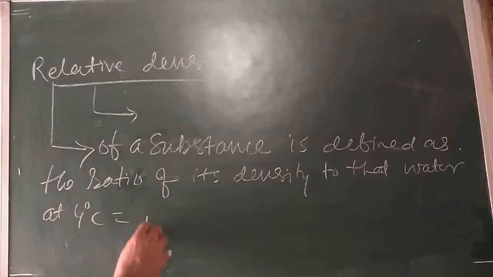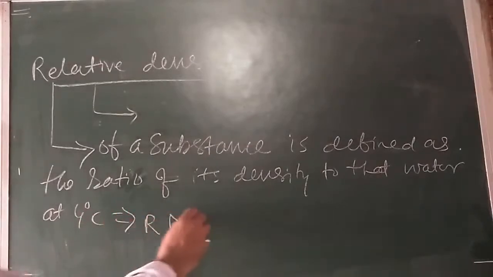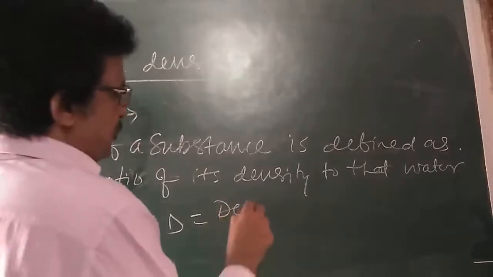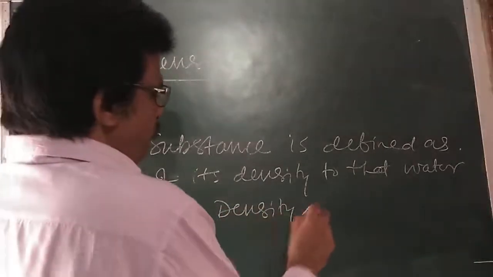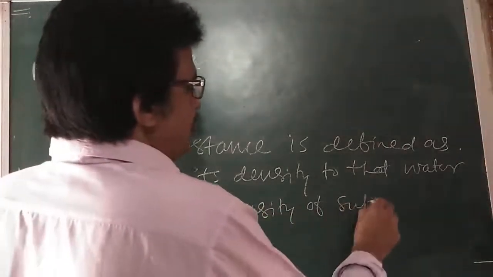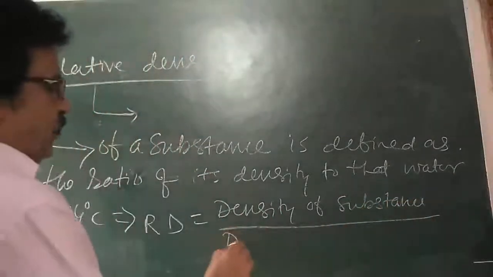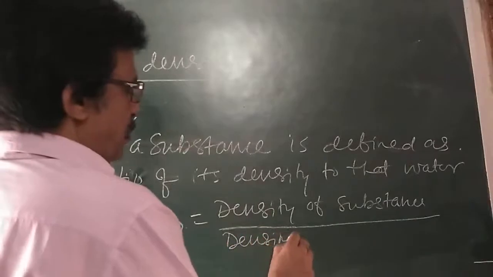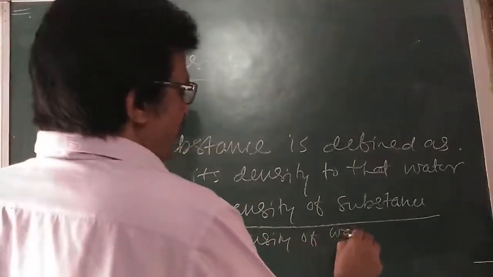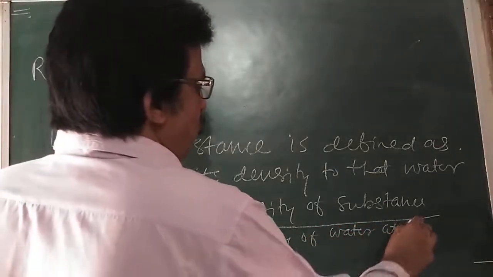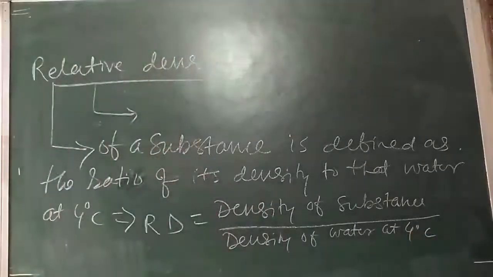So relative density is equal to density of substance divided by density of water at 4 degrees centigrade. Write down.